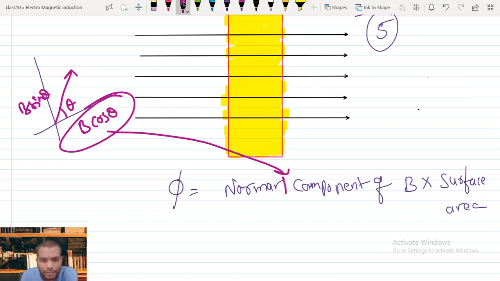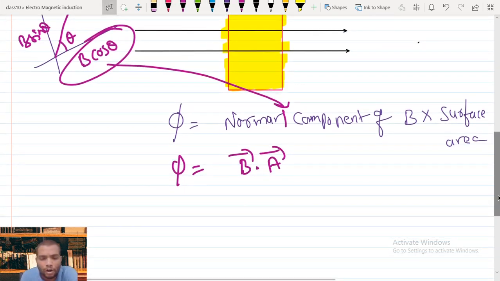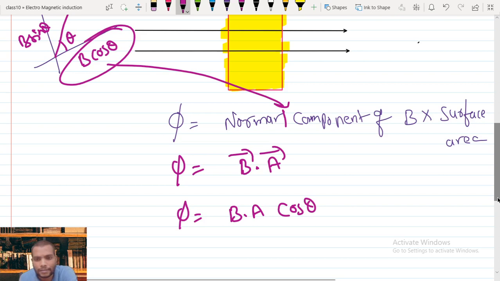Now we can define flux phi equal to B dot A, we know that formula, flux phi equals B bar dot A bar. In vector notation we can write that. The dot product of two vectors gives flux phi equals BA cos theta. Here theta is the angle between the area vector and the magnetic field vector. They both are vectors.